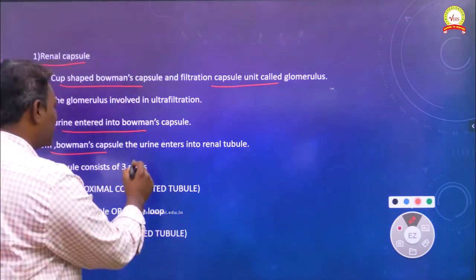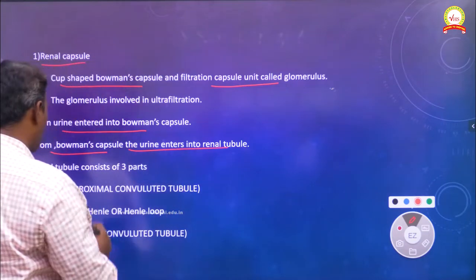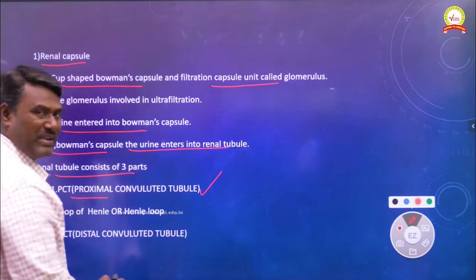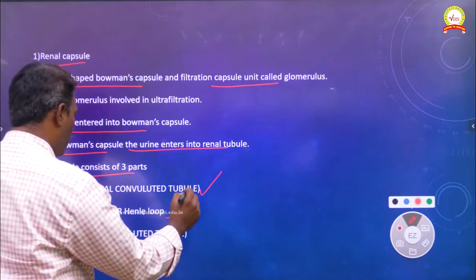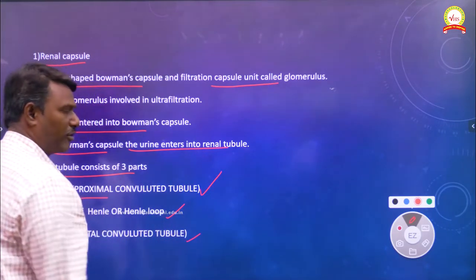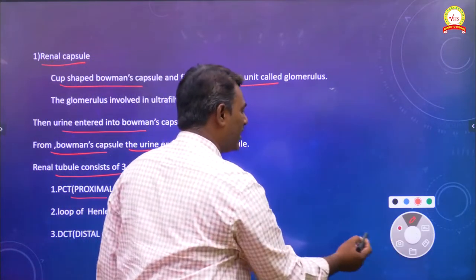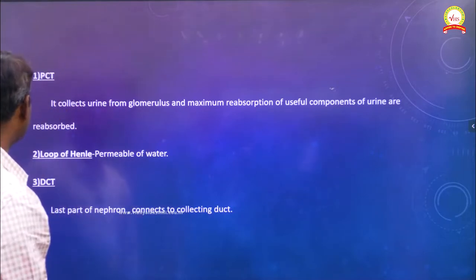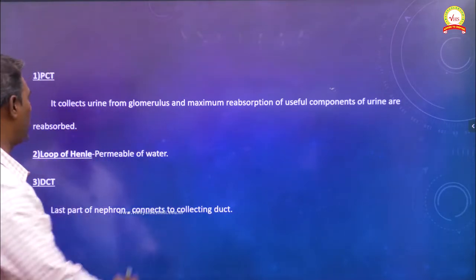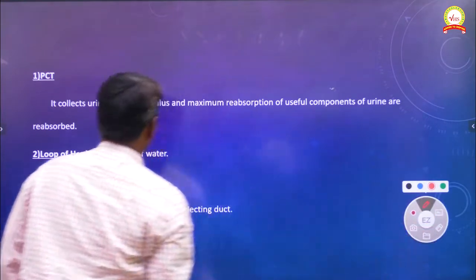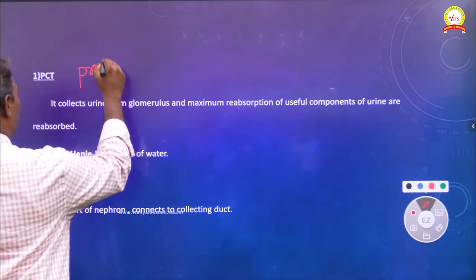From the Bowman's capsule onwards, urine enters the renal tubule, and the renal tubule consists of three distinct parts: the PCT, proximal convoluted tubule, the loop of Henle, and the distal convoluted tubule.